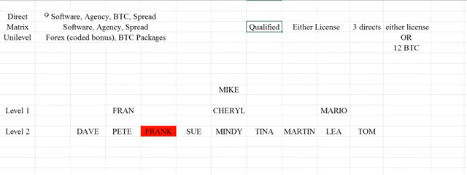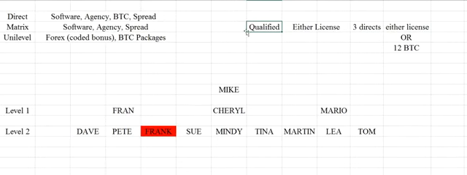Now, they just recently announced that you'll also get level 2 UNILEVEL. All right. Now, I don't want to go too far into that yet till I get to that explanation, and I'll reiterate that. But for now, remember, if you're not qualified, you will only earn direct commissions with the exception of level 2, which I'll talk about in a second.